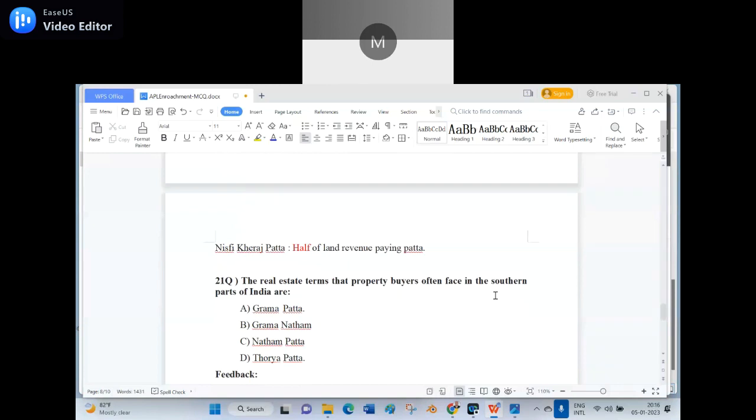I say read. The real estate terms that property buyers often face in the southern parts of India are: option A, Grama Patta, option B, Grama Natham, option C, Natham Patta, option D, Toriya Patta.